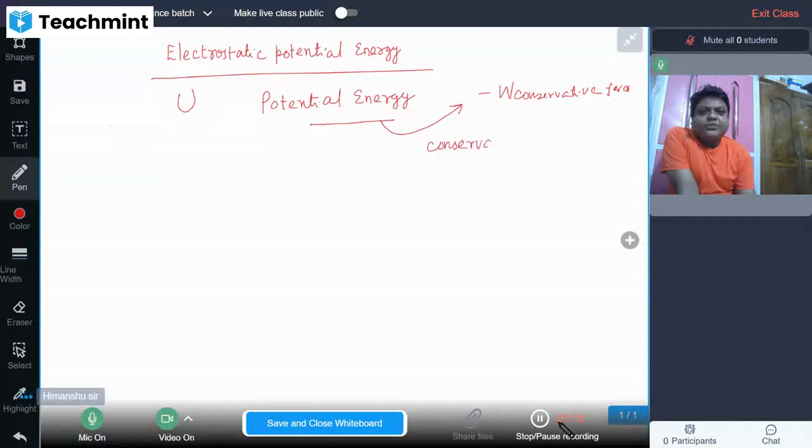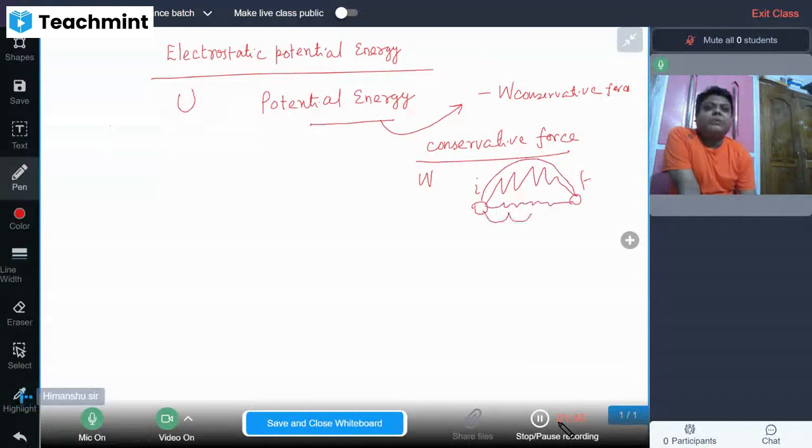What are conservative forces? Conservative forces are those forces whose work done does not depend on the path. That is called a state function. It depends only on the initial and final position of the journey. Force is applied at the initial position, displacement occurs and it reaches the final position. On which path it travels is immaterial. Whatever may be the path, the work done is the same as it depends on initial and final position.